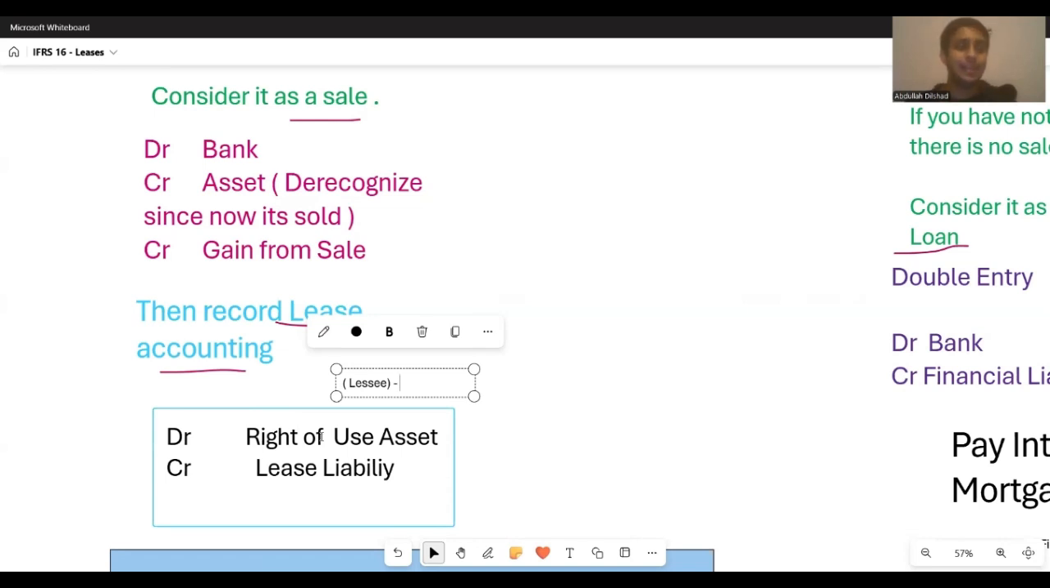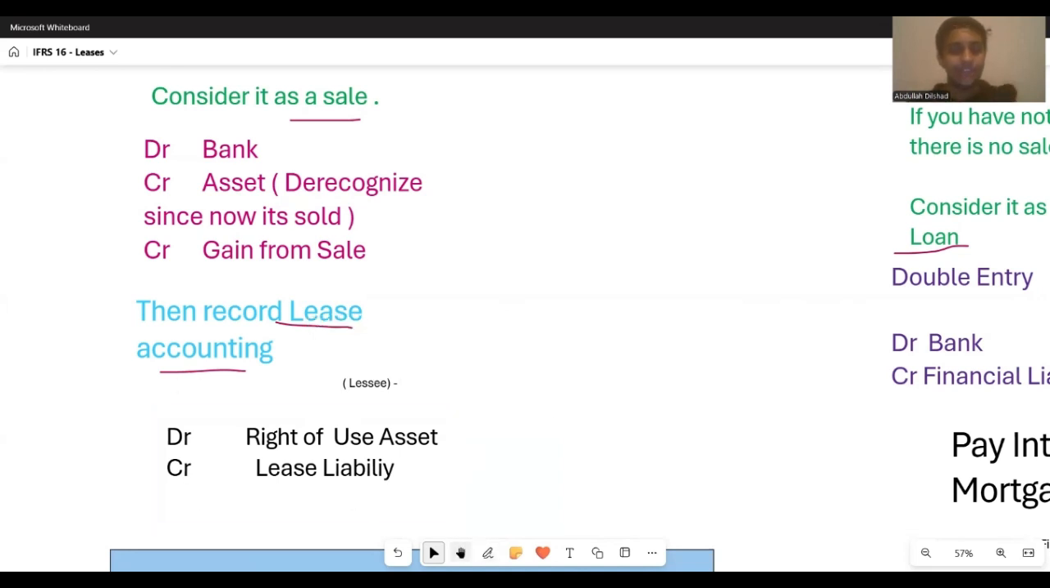So in terms of sale and leaseback, if it's a legitimate sale, an actual sale, what you all need to know is that it will have 5 double entries. 3 entries for your actual sale and 2 entries for your lease. Simple as that.